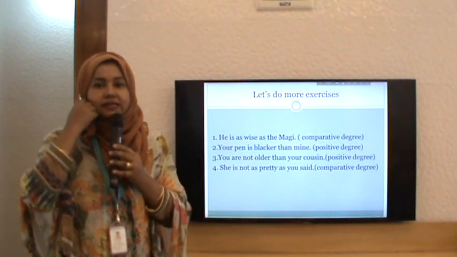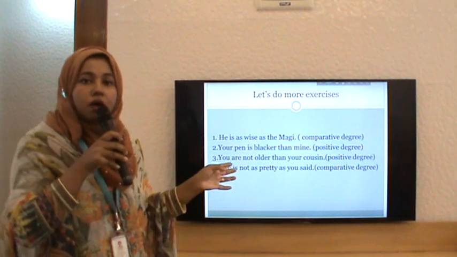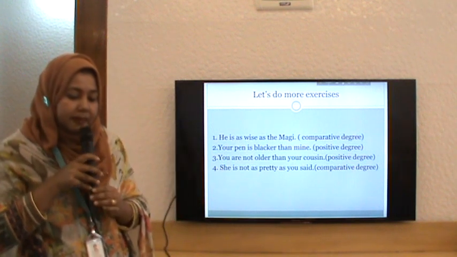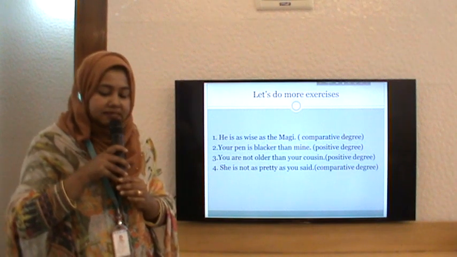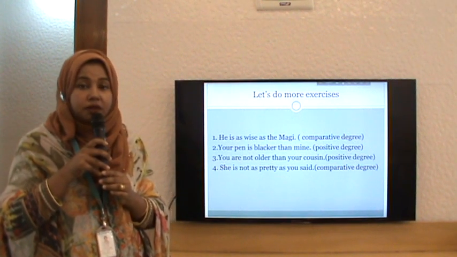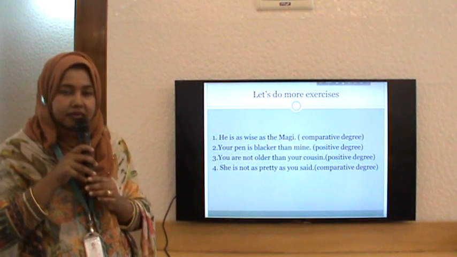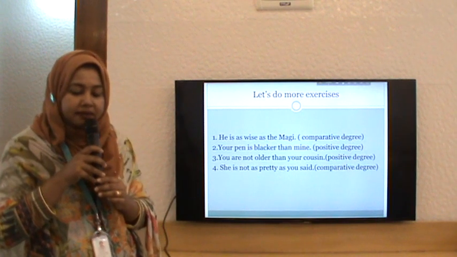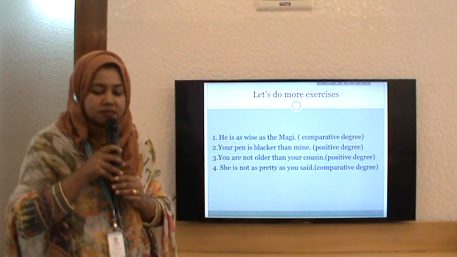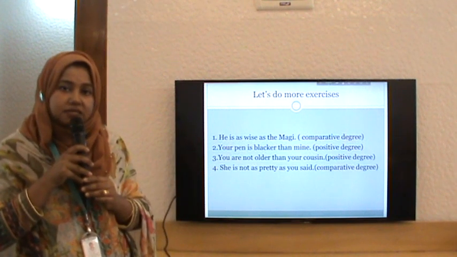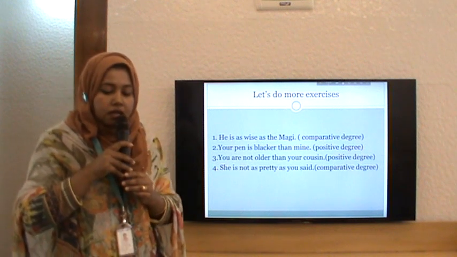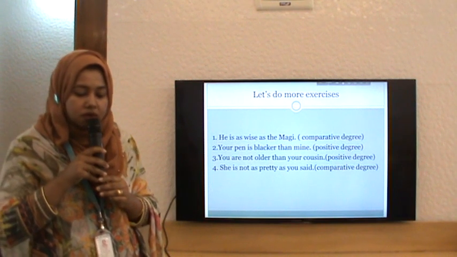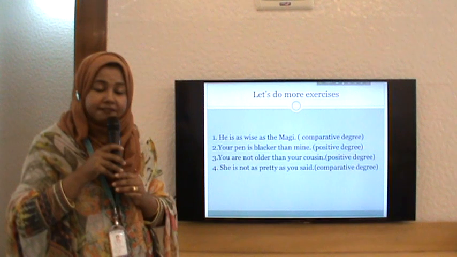So let's do more exercises. The new rules we have learned, we are going to do some exercises on them. Okay, number one, he is as wise as the Magi. Don't forget to do cut and paste on "as". Then it will be a correct sentence. Number two, your pen is blacker than mine. So when I interchange subject and object, your pen will be my pen. Number three, you are not older than your cousin. So it will be an affirmative sentence.